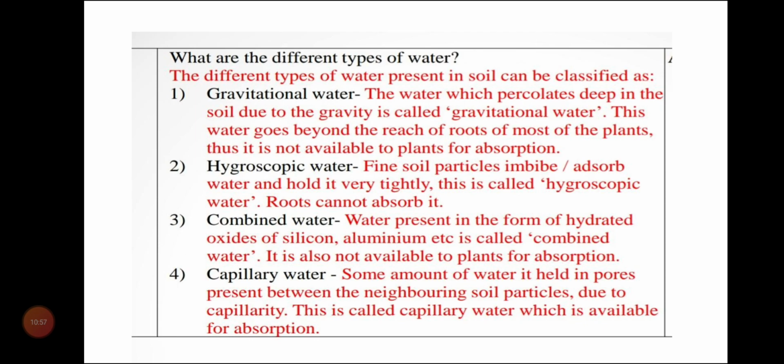So I will not repeat all the definitions, but you remember this. If this question is coming for 2 marks, then there is no need to write all the 4 types in detail. Just write any of the 2 types. For 2 marks, you have to write any of the 2 types, that is gravitational water and hygroscopic water. You can write any 2 easier concepts that you feel like. You can write combined water, capillary water. You can write gravitational water, hygroscopic water, whatever you feel easier, whatever you remember during your exams. Just write any 2 types of water and define them. That's enough for 2 marks. Okay, so we will move to the next question.